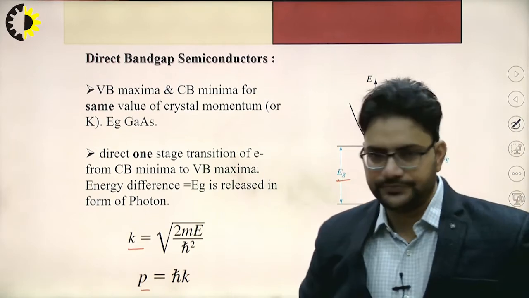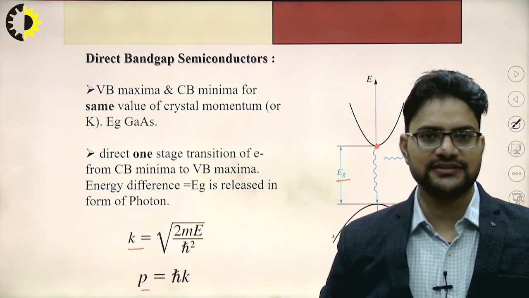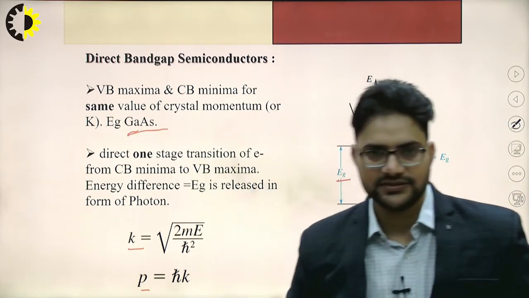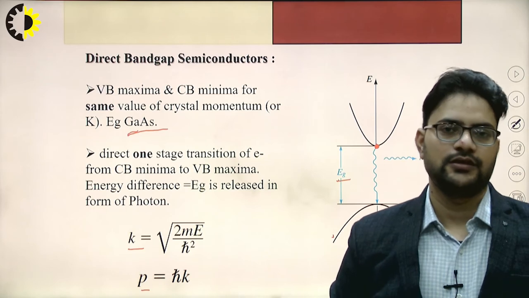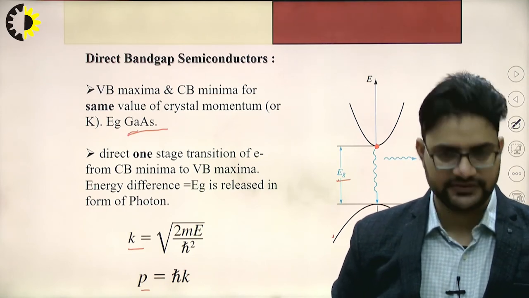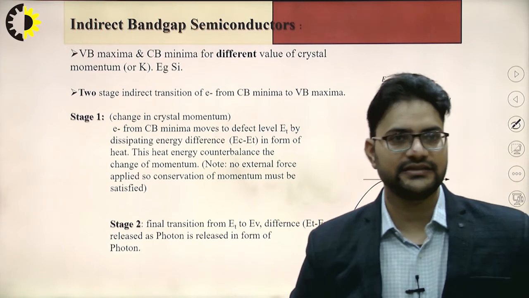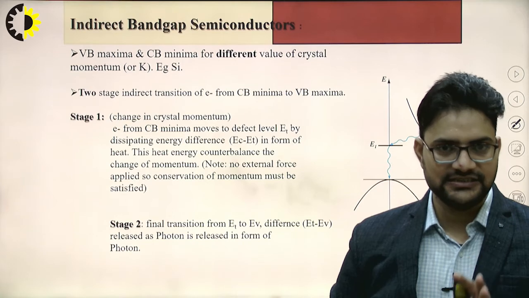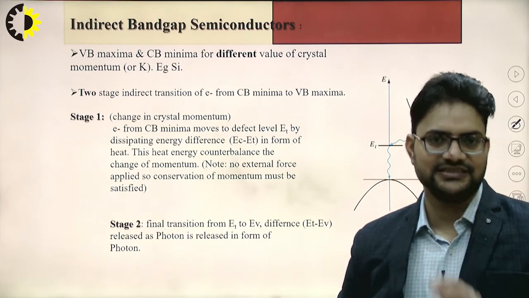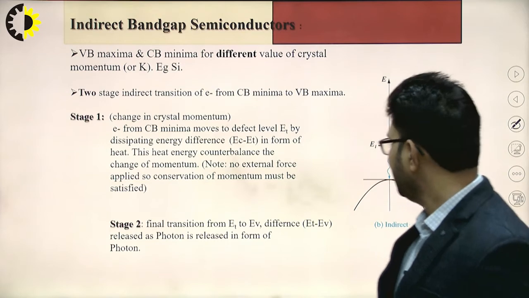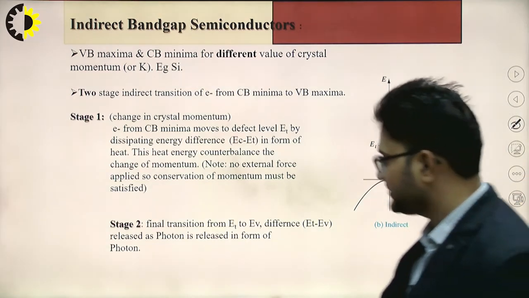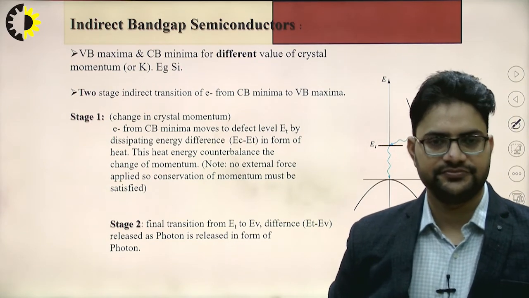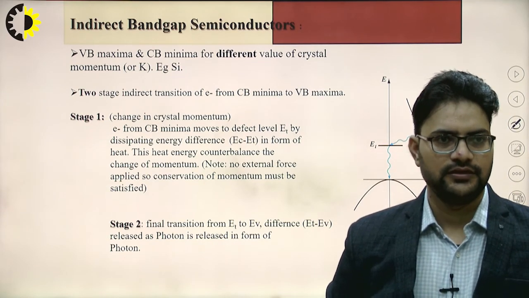The example for the direct band gap semiconductor is gallium arsenide, GaAs. This one is the best example for the direct band gap semiconductor. Next is indirect band gap semiconductor. In the direct band gap semiconductor, we have seen that there is a one stage transition. But in case of indirect band gap semiconductor, there will be two stage transition.